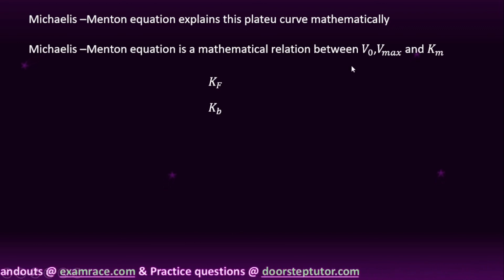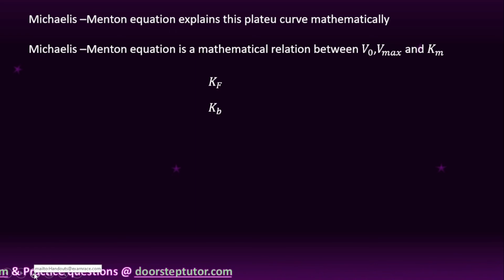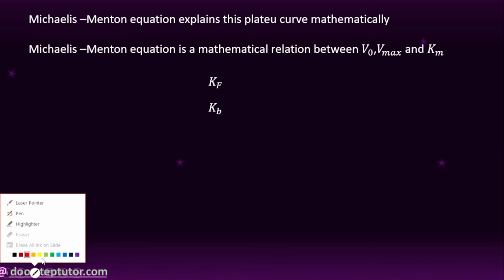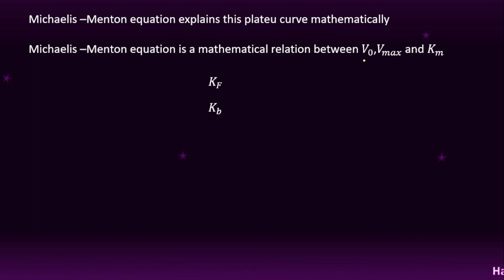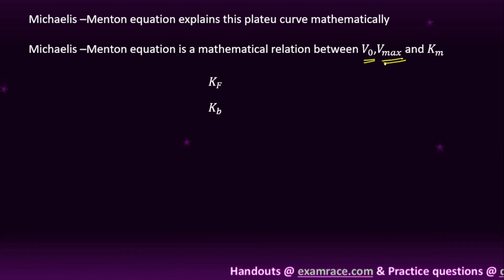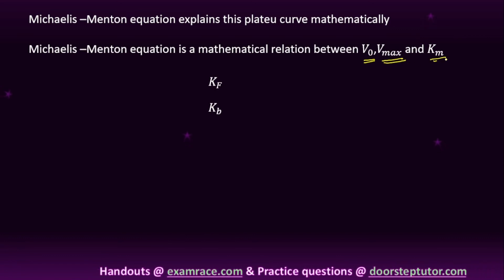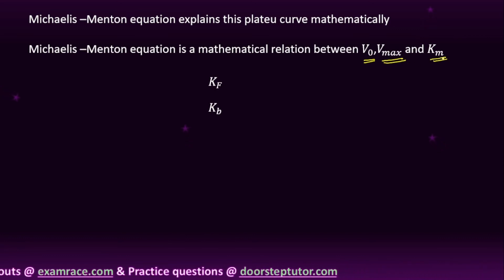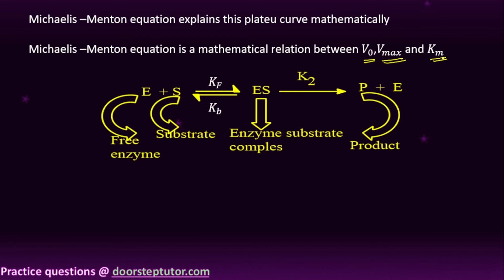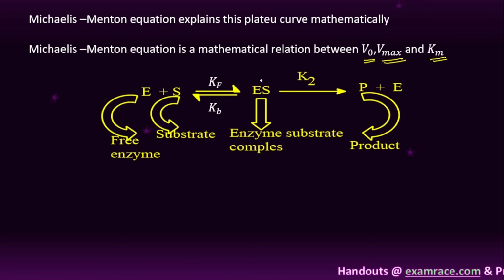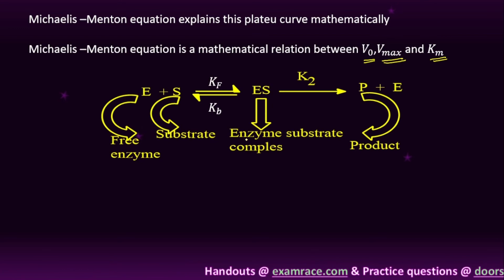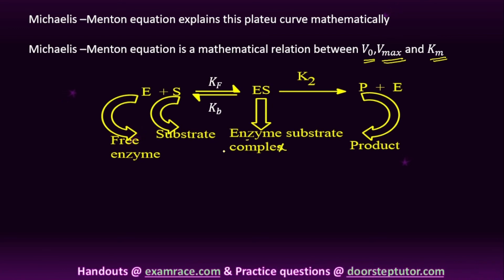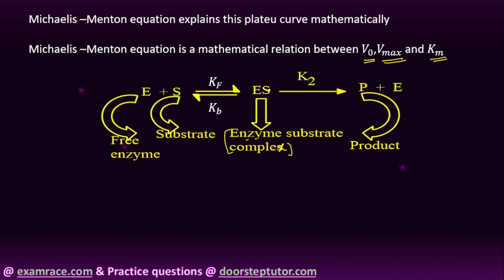Here you can see this equation, the Michaelis-Menten equation is mainly focused on these three parameters: the initial velocity of the reaction, the maximum velocity of the reaction, and the Michaelis-Menten constant. Clear, right? Here you can see, student, this is the free enzyme reacting with the substrate S, and it forms an intermediate, the enzyme substrate complex, that is ES.